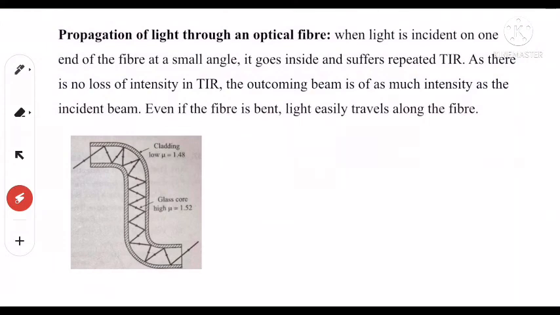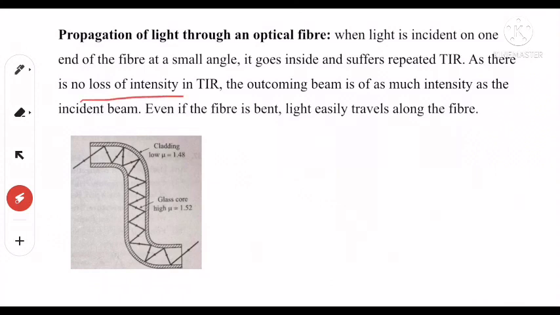Now propagation of light through an optical fiber. When light is incident on one end of the fiber at a small angle, say by this path, it goes inside and suffers repeated total internal reflection because the refractive index of the core portion is greater than that of the cladding. The glass core is nearly 1.52 refractive index and the cladding is nearly 1.48.